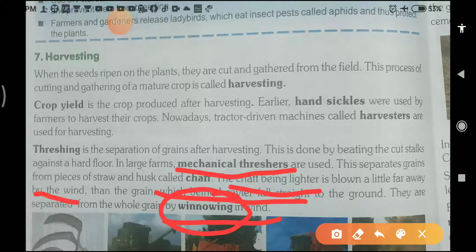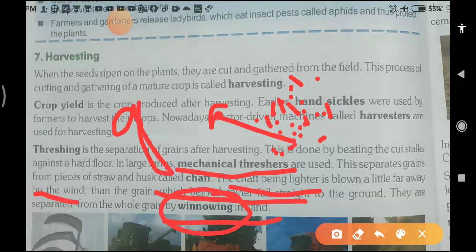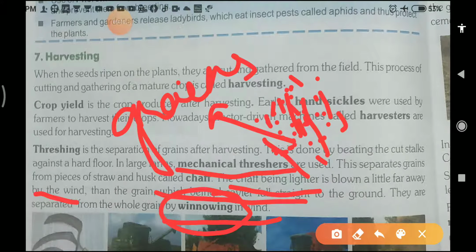After harvesting and after threshing, what happened here? This one is the grains, student. And in these grains, chaff is mixed. Chaff is lighter. Then what happened?